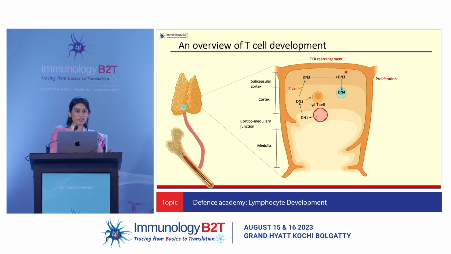The proliferation then stops to complete rearrangement of the alpha chain and then moves to the double positive stage, expressing both CD4 and CD8. And we have a unique process that happens here, that is positive selection. Cells which do not undergo positive selection will die by apoptosis, and the rest will move into the medulla for further maturation: negative selection to remove cells that are self-reactive, and lineage commitment to CD4 and CD8. These cells will then exit the thymus into the periphery.